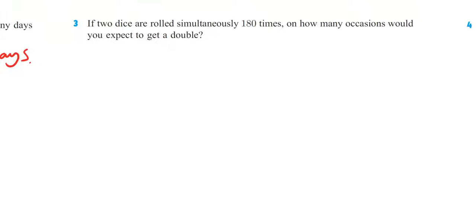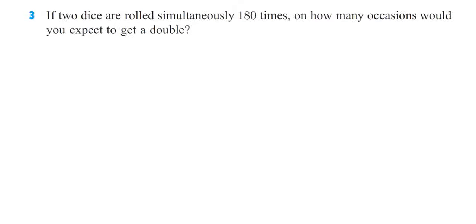Question 3. If two dice are rolled simultaneously 180 times, on how many occasions would you expect to get a double? Well, there are 36 different outcomes if you roll two dice together, and there are 6 different doubles. So we've got a probability of 6 out of 36, which is a sixth. So that's going to be our P.